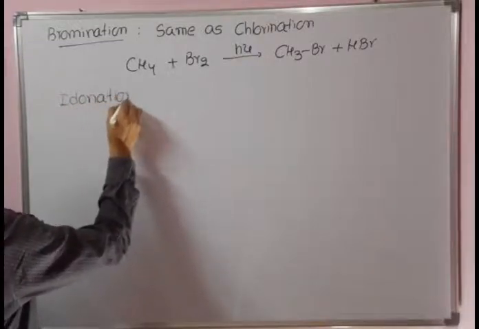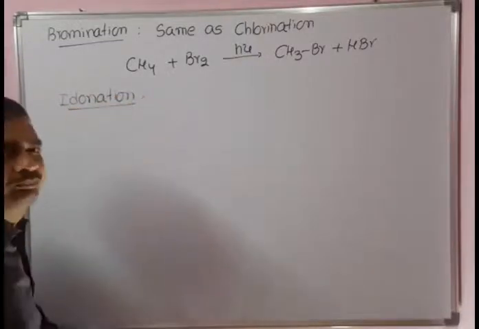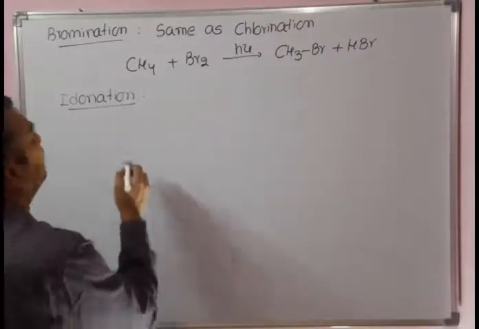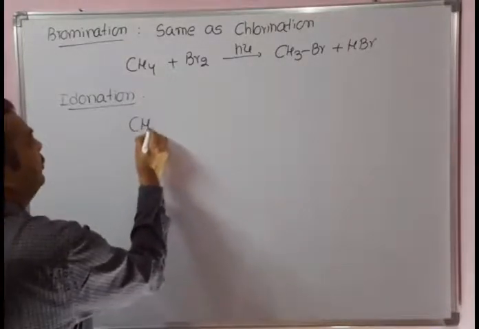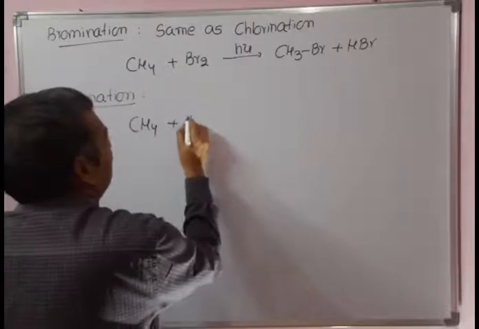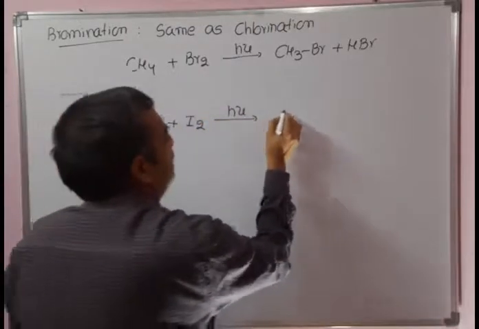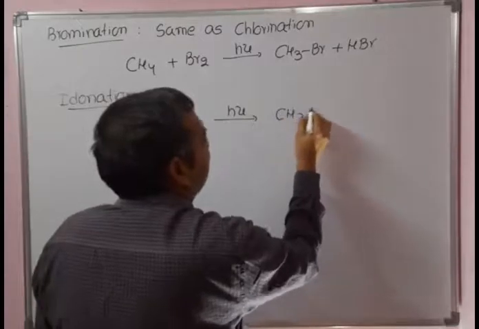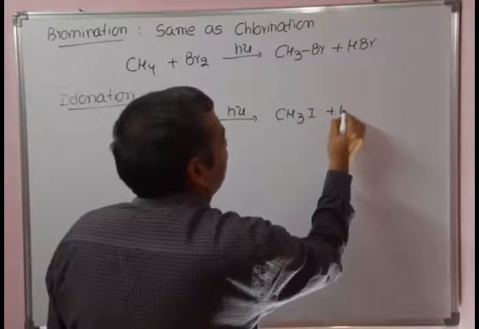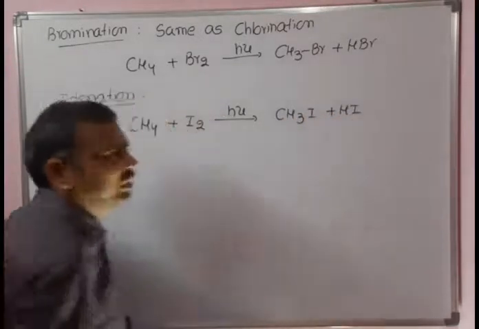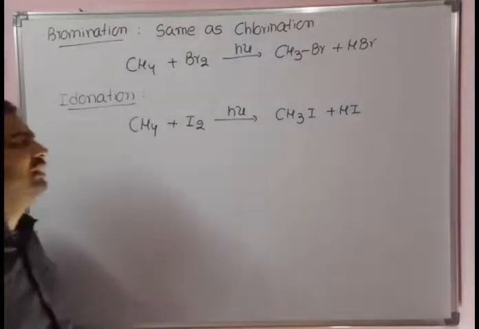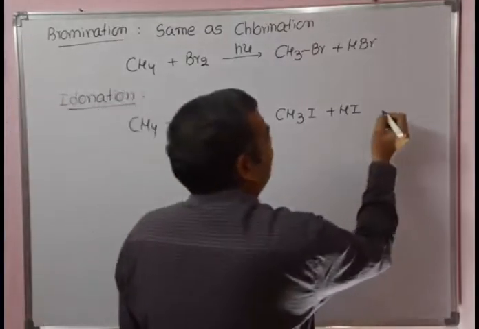Iodination. In iodination, you see direct halogenation with iodine in the presence of sunlight. The product obtained is methyl iodide, CH3I, and the side product is HI. Several times we discussed the side product HI that is formed in the iodination.